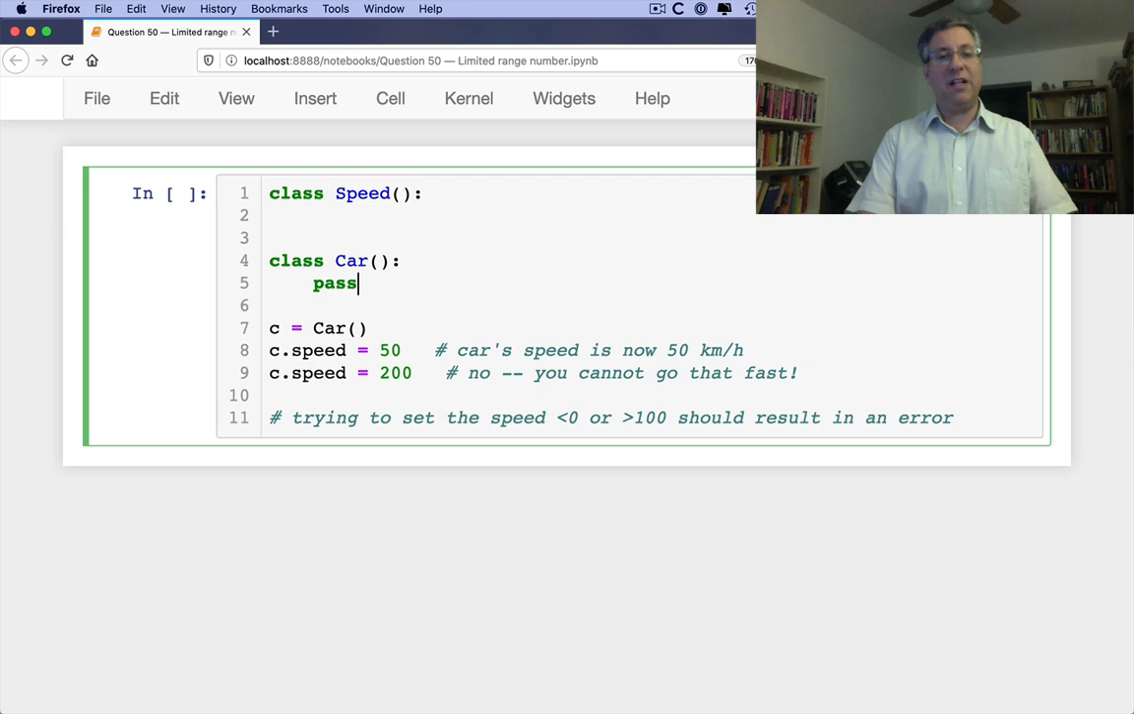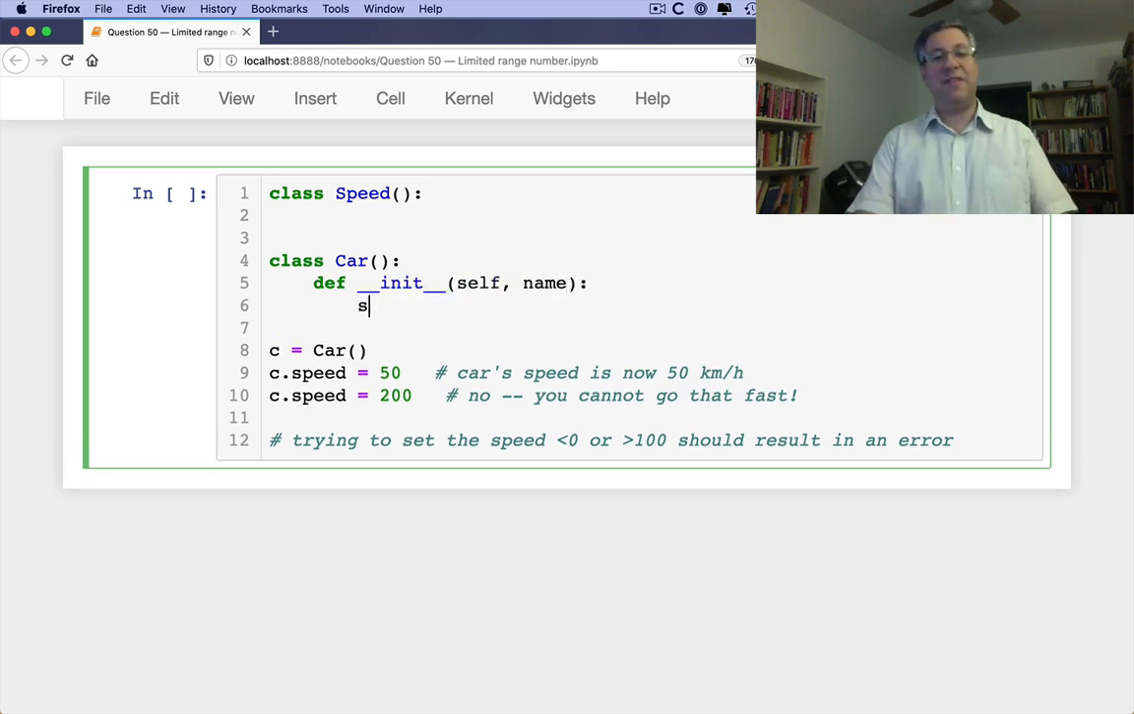In my Car class, we can say def __init__, self, and we'll just give it a name, because the car's name is very important. self.name equals name. And then I'll be able to say here, our Kia Forte. That's what we've got, folks. Practical cars here.